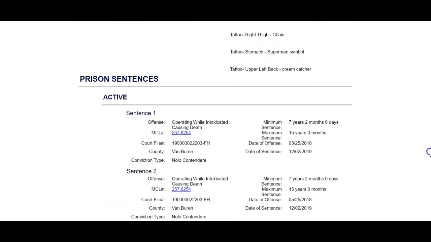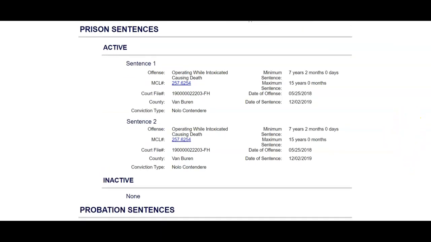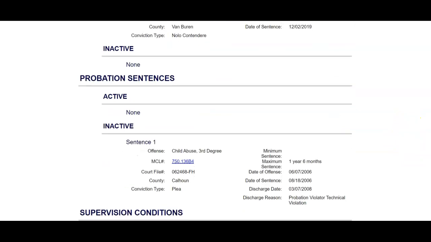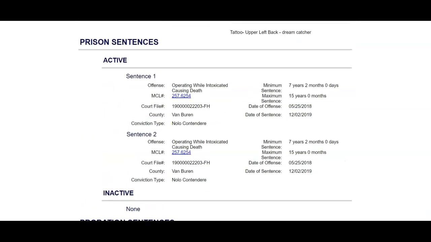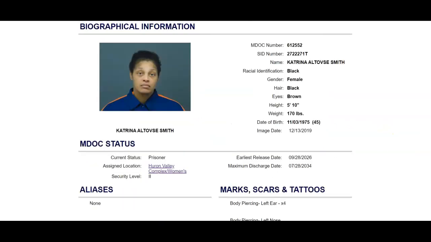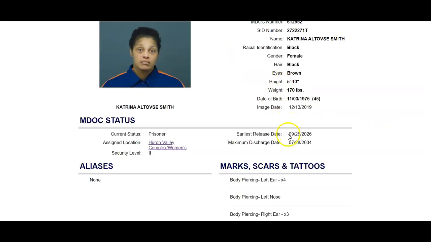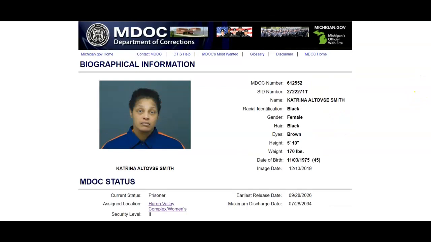And that's your list. I don't think we made it to the sentences and the actual crimes committed on the previous one. So these are a list they give you of the different crimes committed and what the sentences were. And let's see, some of the states will give you an expected, there we are, earliest release date and then maximum release date. So again, for probation purposes, for parole, things like that, those are dates that would be potentially helpful to you.